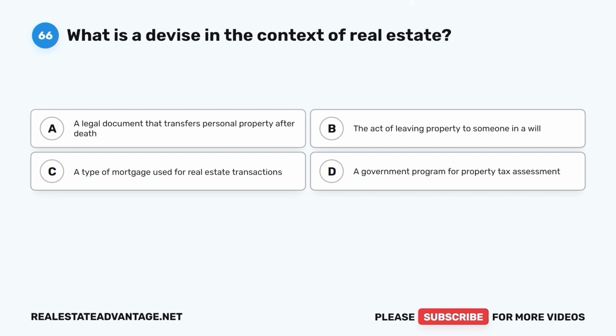A. A legal document that transfers personal property after death. B. The act of leaving property to someone in a will. C. A type of mortgage used for real estate transactions. D. A government program for property tax assessment.